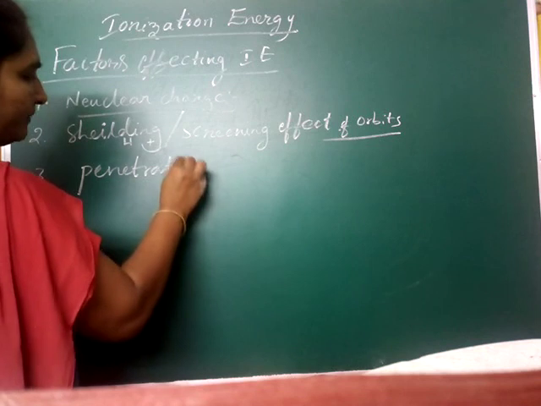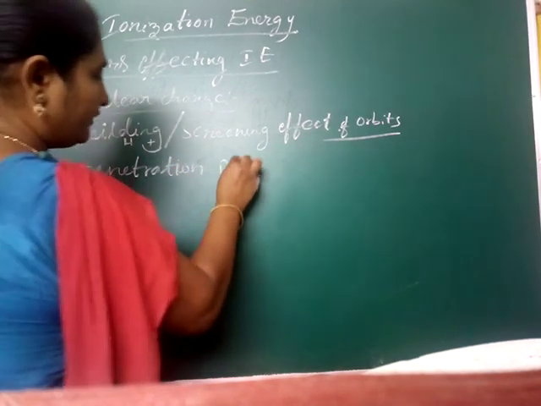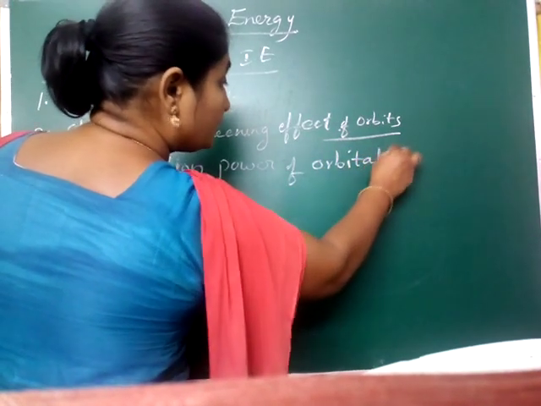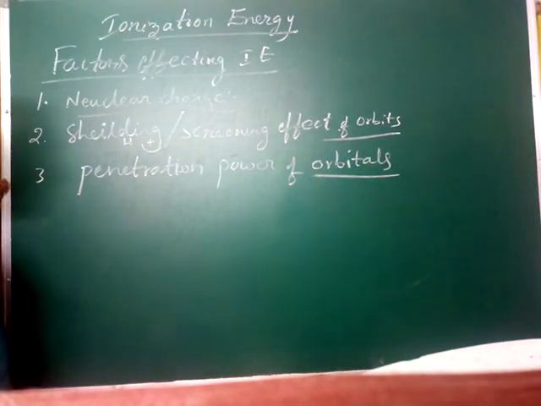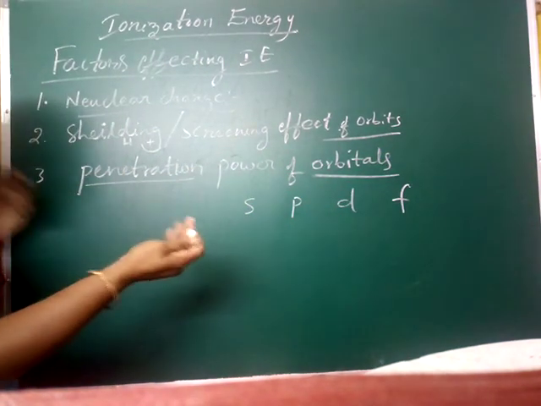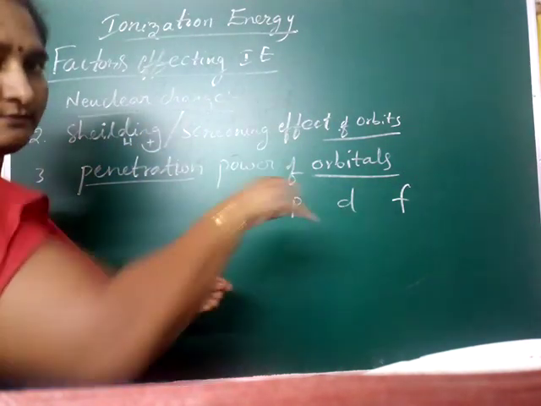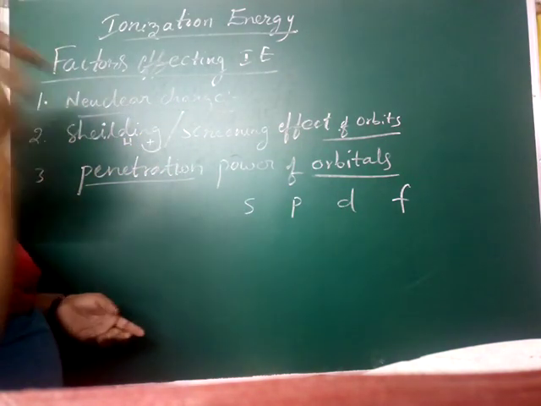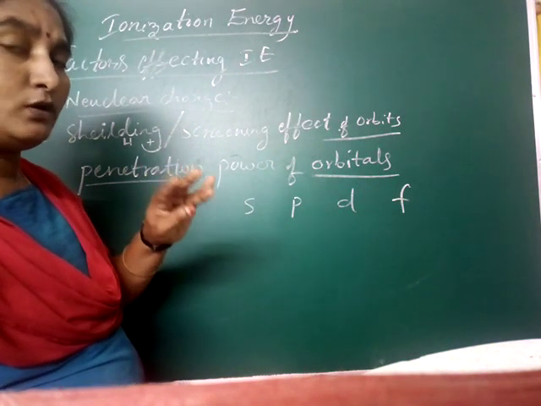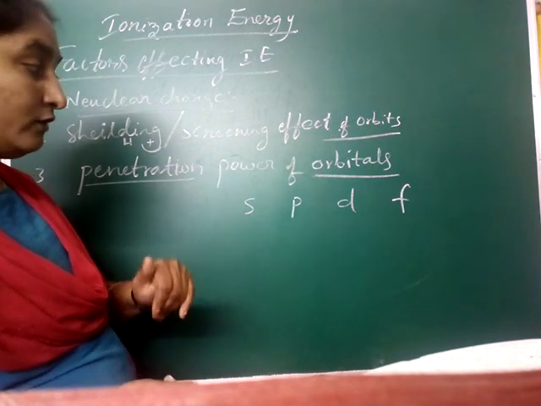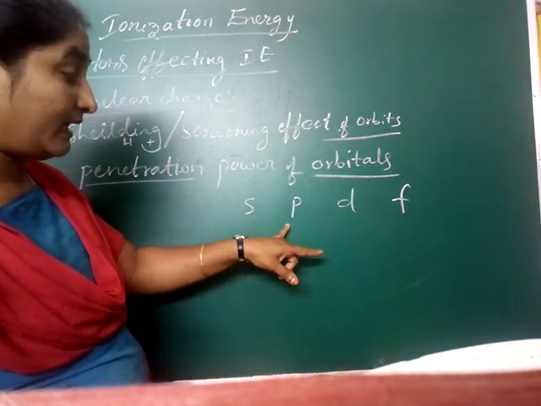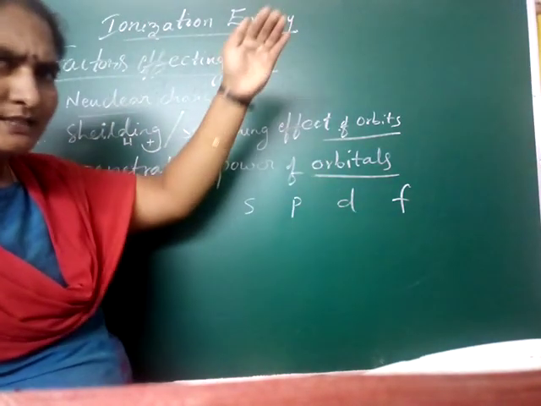Penetration power or penetrating power of the orbitals. Orbitals, don't forget this. How many types of orbitals are there? S, P, D, F. Here penetrating means filling electrons. You already know the principles: Aufbau principle, Hund's rule, and Pauli's exclusion principle. That means the first electron will enter the s orbital, then the p orbital, then the d, then the f. That means there is one order.